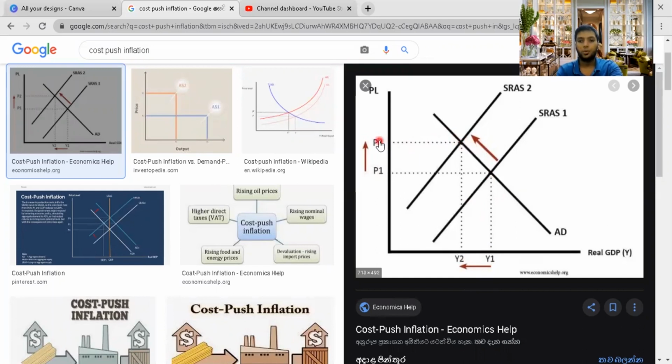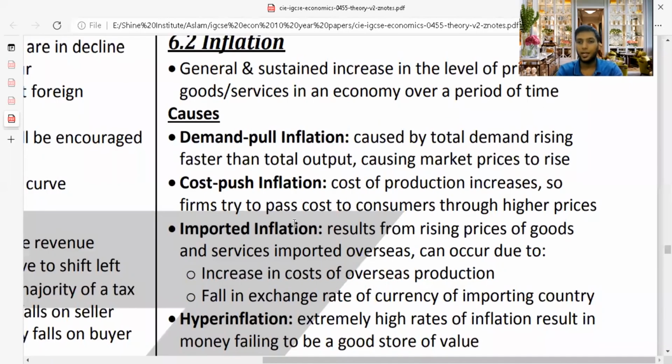Because they reduce the level of production, they will charge a higher price, but consumers are not willing to pay at the price they are asking. If they increase the level of prices, consumers will be very reluctant to pay. So reduction in demand will happen, reduction in supply will happen, and price will go up when it comes to cost push inflation. So that is the exact term you need to know when it comes to inflation.